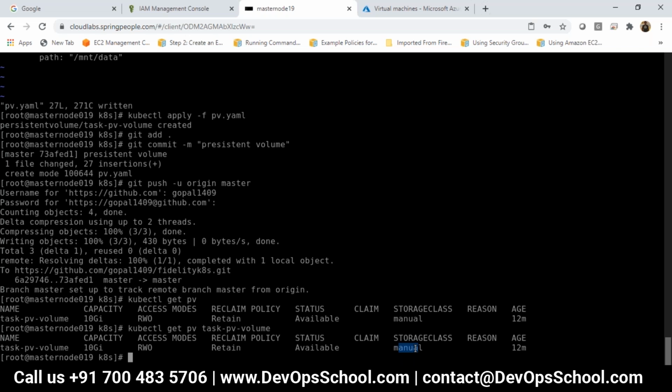Can you see the storage? What next do I need to do? You have to claim the volume. Claim it. Is it right? I want to claim the volume.